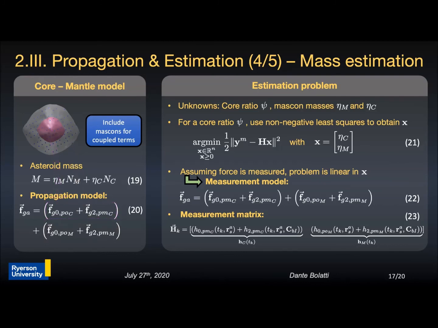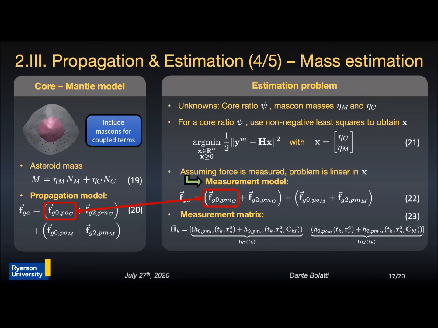For estimating the model parameters, there are three unknowns that require estimation: the core ratio and the mass-con masses. The mass-con masses for the core and mantle can be estimated by solving a non-negative linear least squares problem, as shown here in equation 21. Then, for the core ratio estimation, an optimization problem is solved by looking at the residuals after the fitting is performed via equation 21. Also, during this process, the measurement model is different from the propagation model, so it is computationally faster. Finally, we see that the measurement matrix is dependent on both the attitude and position of the spacecraft, so this information should be available as well.